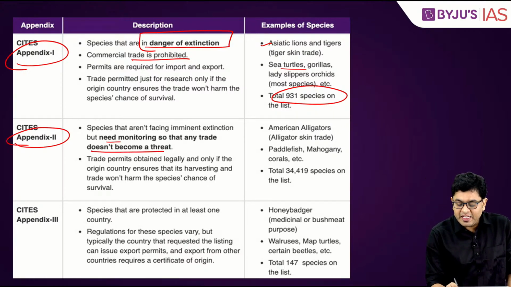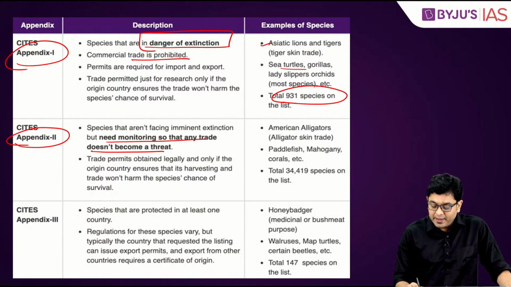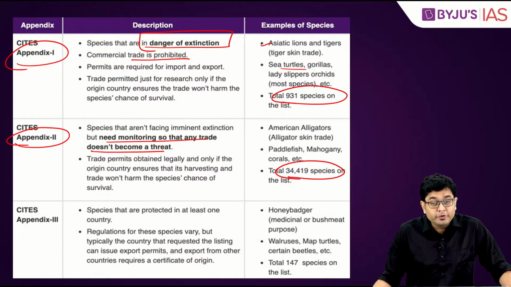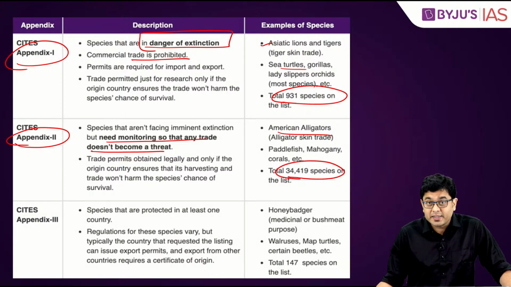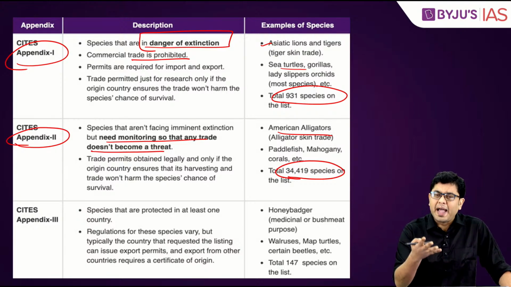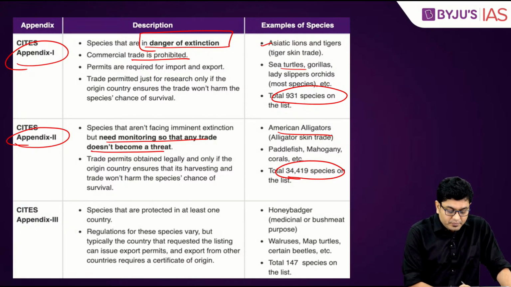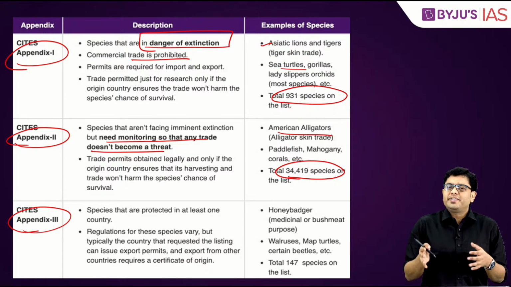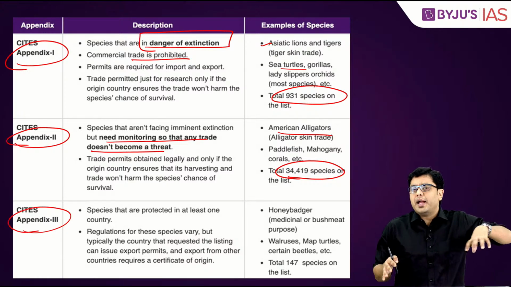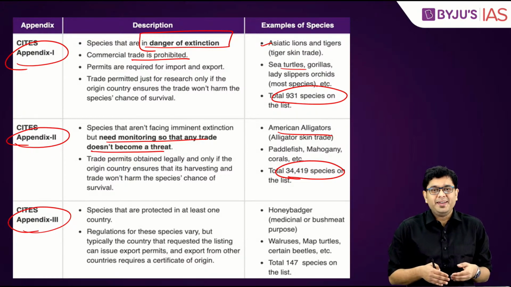So there we need monitoring so that the trade doesn't become a threat. And here in total 34,000 species have been listed. For example, American alligators, whose skin is used for handbags, sneakers and leather jackets, etc. Then Appendix 3, here any species which is, let's say, protected in any one country and not in all of the countries, they are covered under Appendix 3.